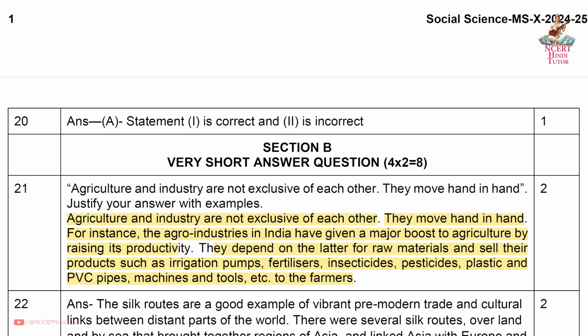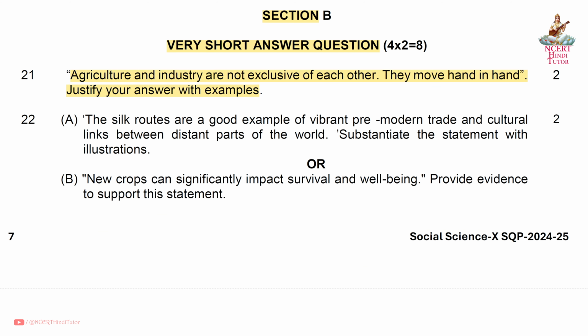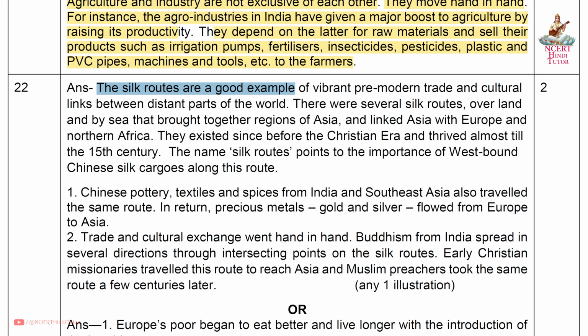to the farmers. Question 22a. The Silk Routes are a good example of vibrant pre-modern trade and cultural links between distant parts of the world. Substantiate the statement with illustrations. Answer. The Silk Routes are a good example of vibrant pre-modern trade and cultural links between distant parts of the world.